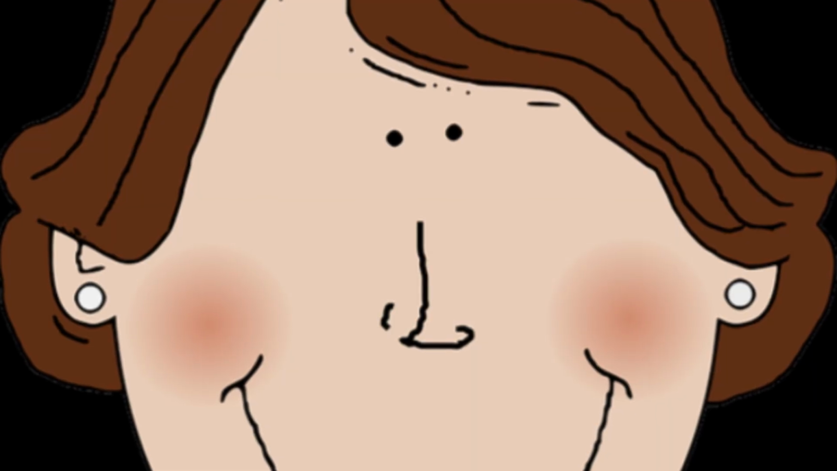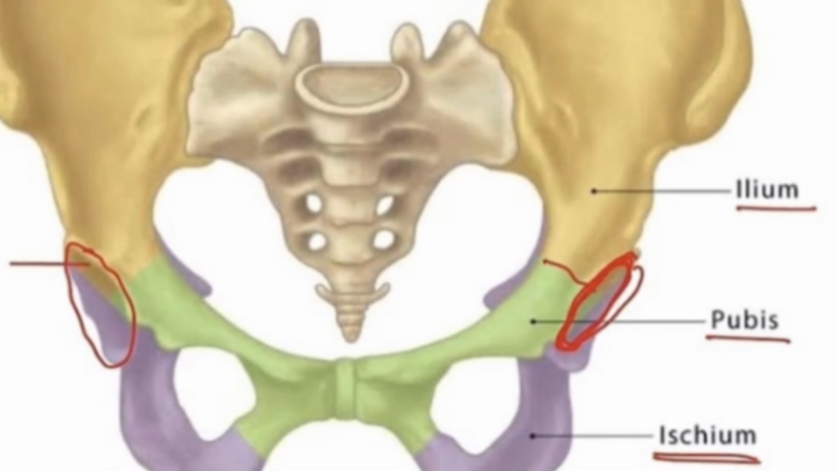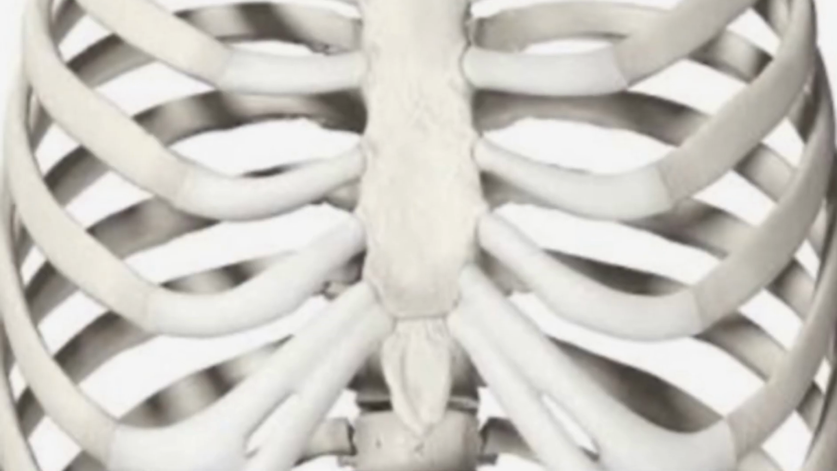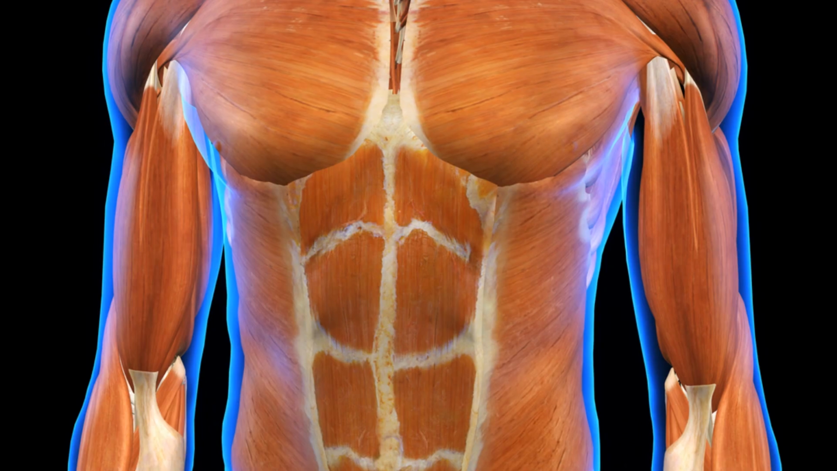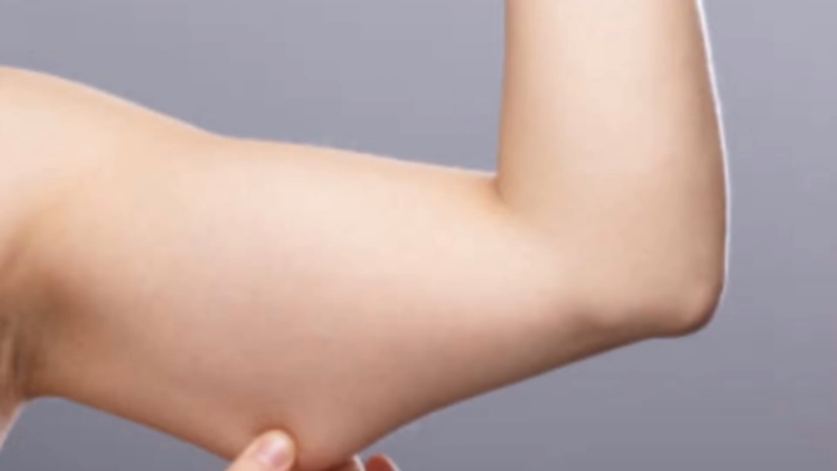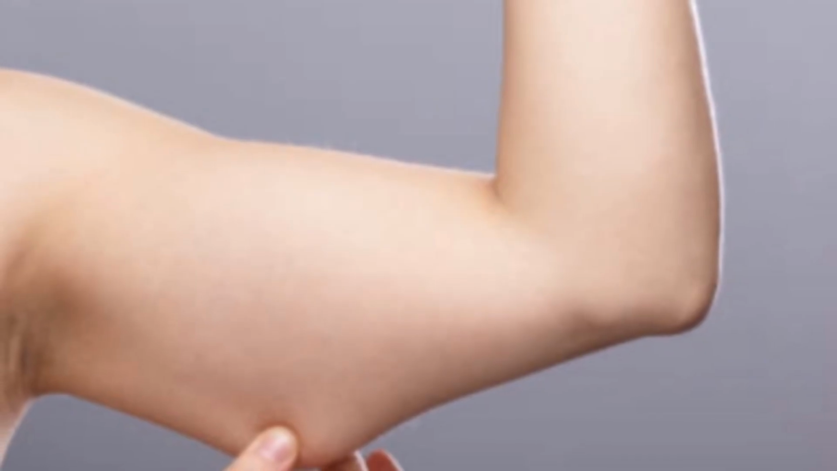Cervical means pertaining to the neck. Facial means pertaining to the face. Oral is pertaining to the mouth. Pelvic is pertaining to the pelvis. Thoracic is pertaining to the rib cage. Axillary means pertaining to the armpit. Mammary is pertaining to the breast. Brachial means pertaining to the upper arm.